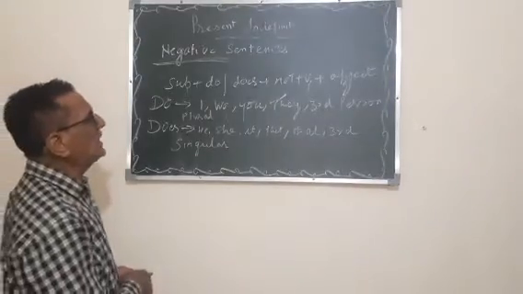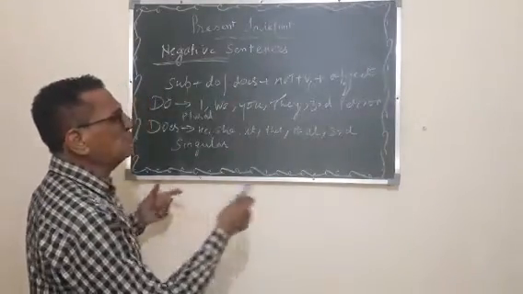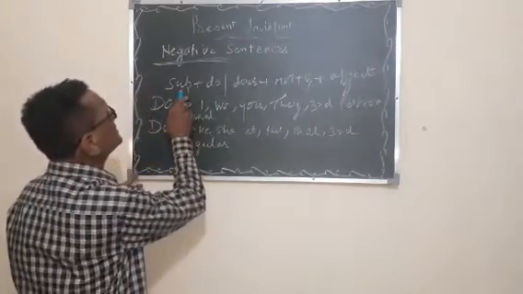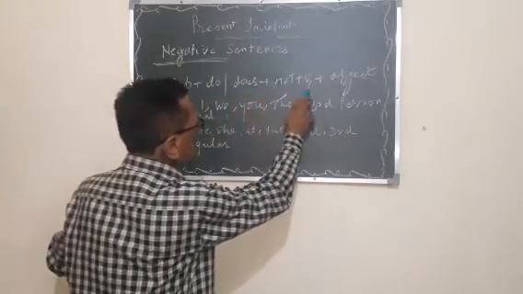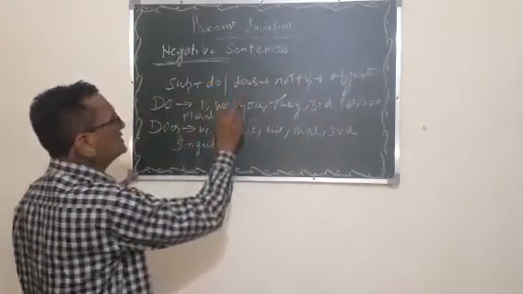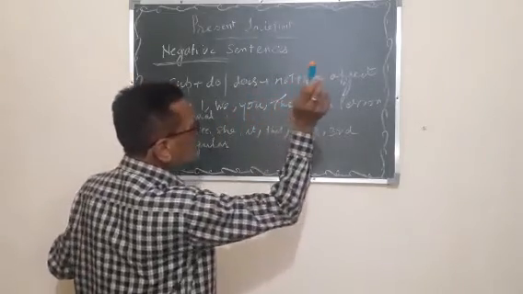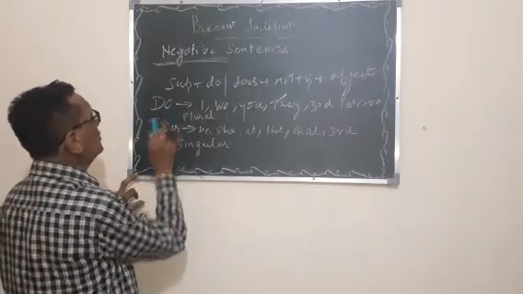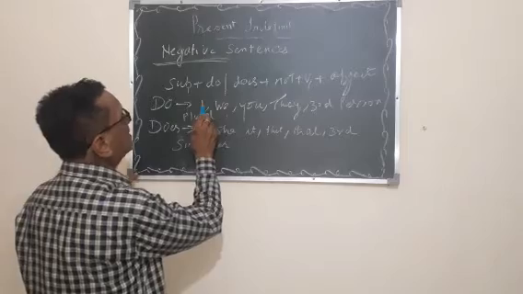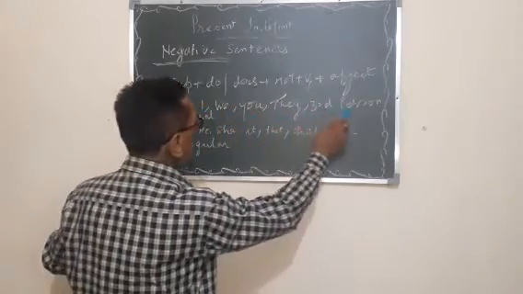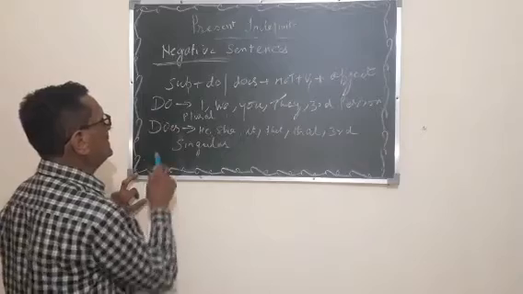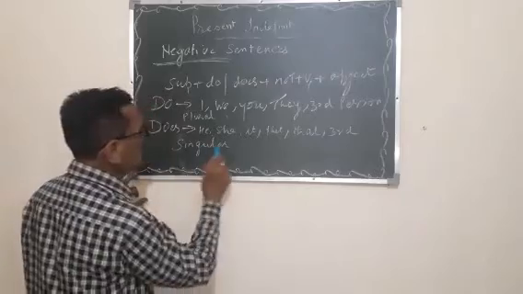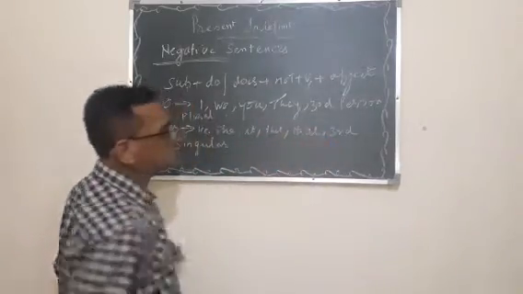Now I am going to tell you negative sentences. Every sentence you can make negative. Affirmative sentences can be made negative by subject, do/does, plus not, plus V1, plus object. If we are using do/does, we never use S or ES with the main verb. This is to remind you. Now I am going to tell where to put do and where to put does. If the subject is I, we, you, they, third person plural, we use do. And does is used with he, she, it, this, that, third person singular.